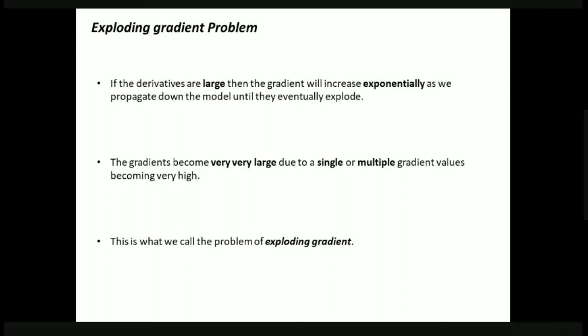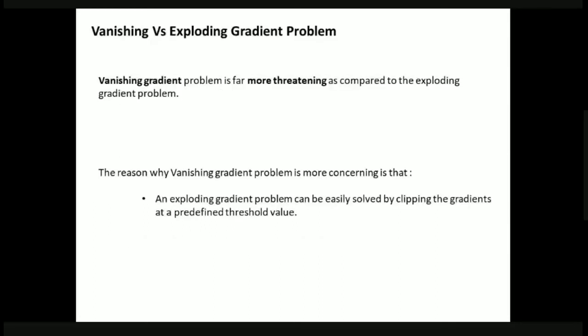Because if either a single gradient value increases or multiple gradient values become very high, the final value of the gradient becomes very large. Whenever this value becomes very large, we call this problem an exploding gradient. Now let us compare the vanishing gradient problem and the exploding gradient problem. When we compare these two problems, the vanishing gradient problem is more complicated. It is more threatening when compared to the exploding gradient problem. Why?